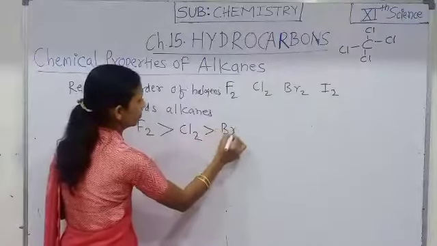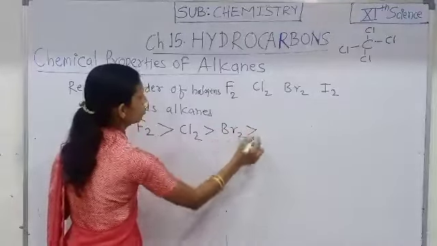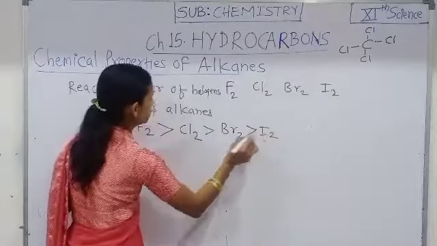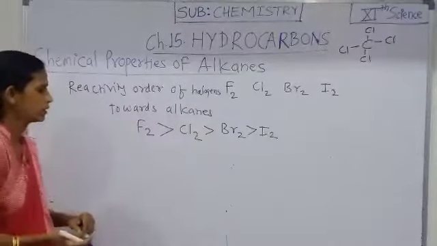That is the reactivity order of halogens towards alkanes.